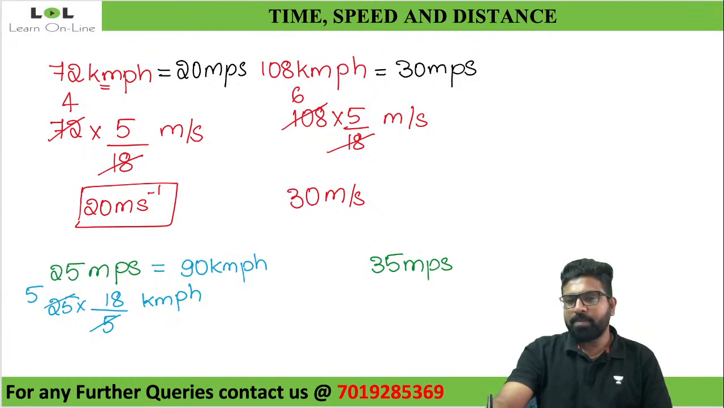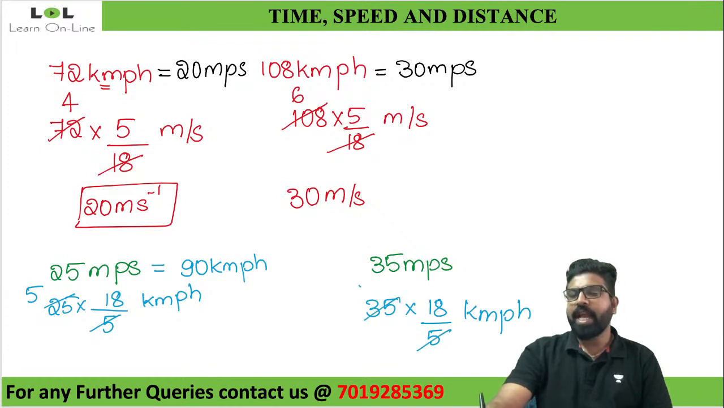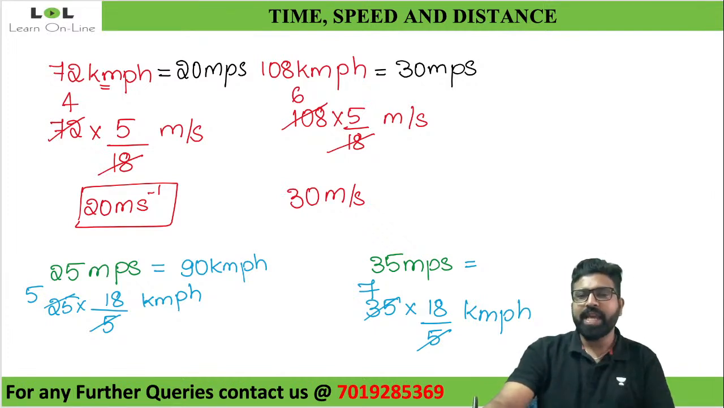Similarly with 35 meter per second, what will it be? 35 into 18 by 5 kilometer per hour. 5 once, 5 7 times. 18 7 times will be what? 128. No, sorry, 126. I'm so sorry. It would be 126 kilometer per hour.